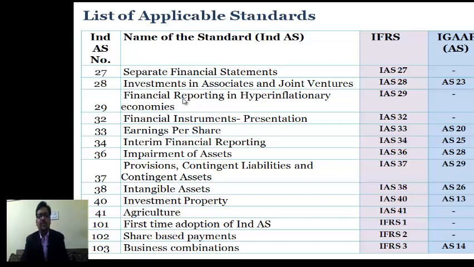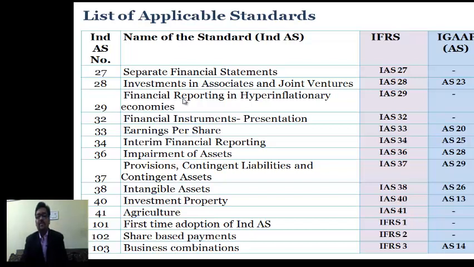Ind AS 33 is on earnings per share like IAS 33, and we have AS 20. Ind AS 34 talks about interim financial reporting in comparison to IAS 34, and we have accounting standard 25 on interim financial reporting. IAS 36 globally and Ind AS 36 for India talk about impairment of assets, like we have AS 28 on impairment of assets. Ind AS 37 and IAS 37 talk about provisions, contingent liabilities and contingent assets. We have AS 29.